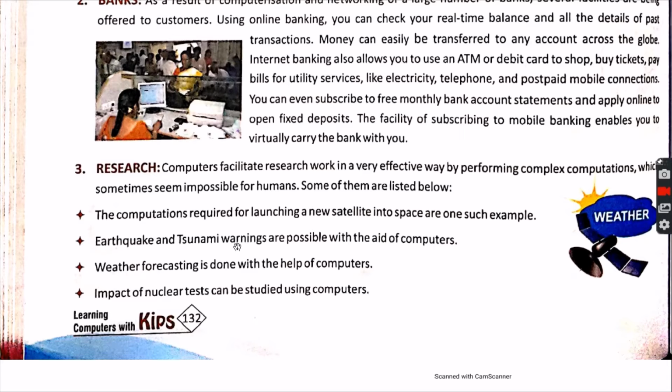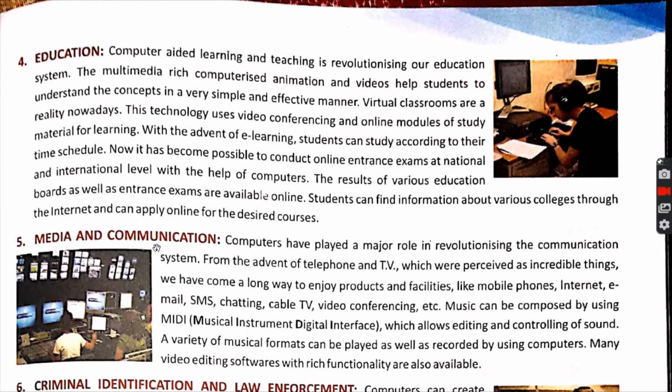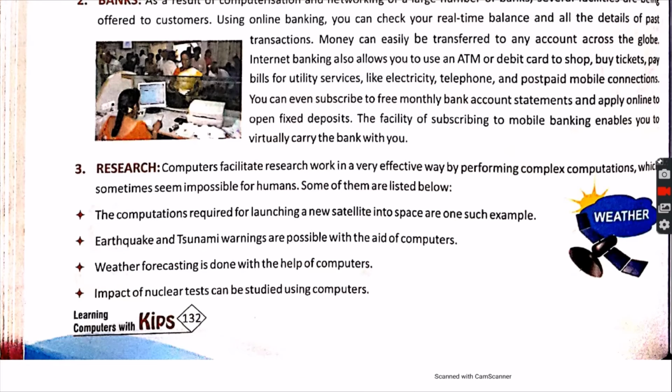But for tsunamis, it is now possible to see which type of wind is blowing, from where the storm is coming, and whether there is a possibility of a tsunami or not. All these things are possible only with the help of the computer and cannot be done by a human being. A human being can't calculate such things accurately.